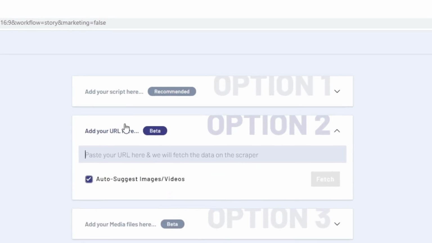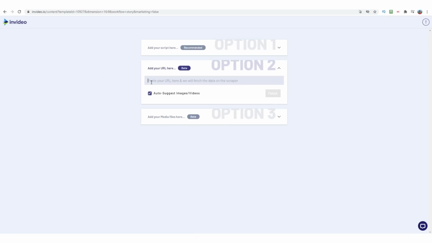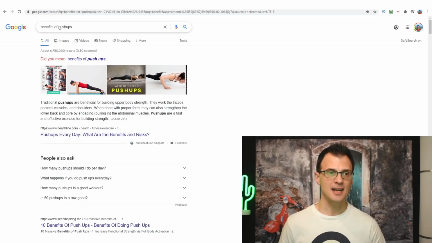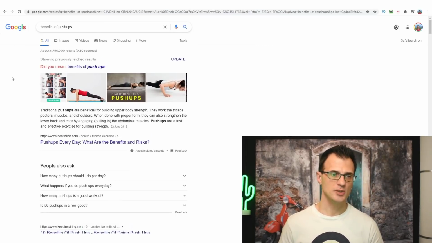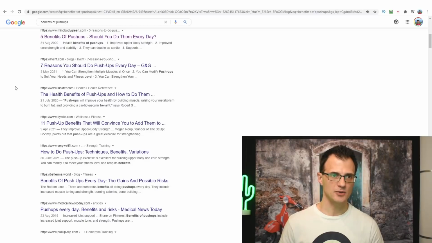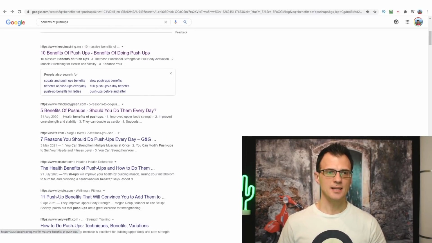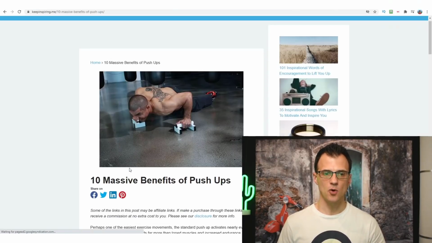So we're going to use this option here, and this option 2 will allow you to paste the URL of any article and import the script for the video into InVideo. For that, you will need to find an article that talks about benefits of push-ups that you can use as the base for your video. So once you do a search, you can take any of these articles here. So let's take a look at this article here that's called 10 benefits of push-ups.